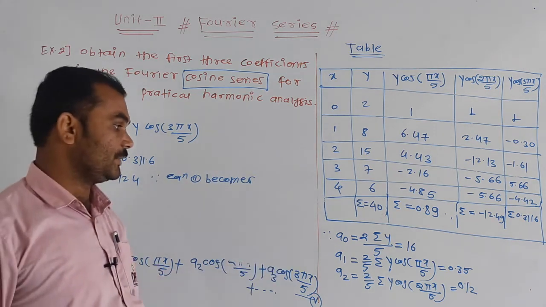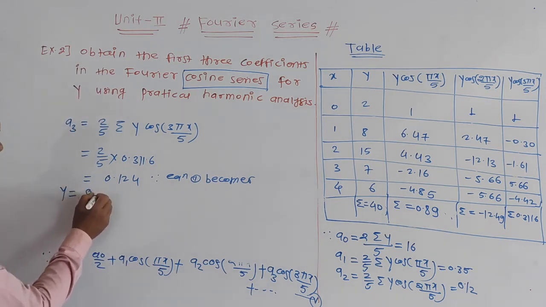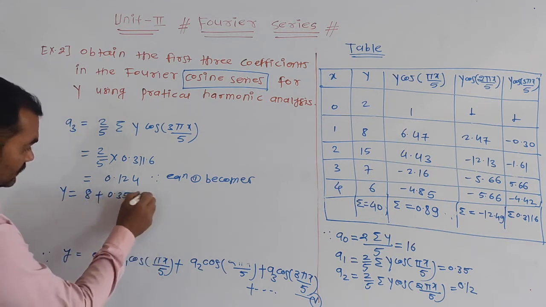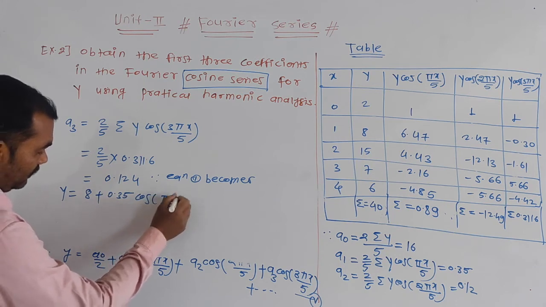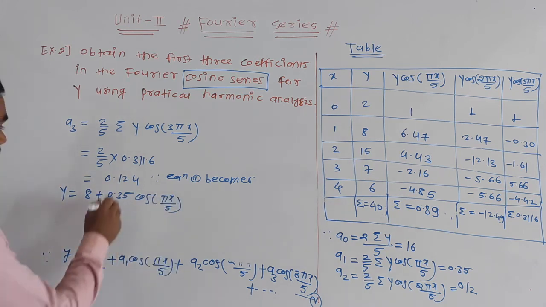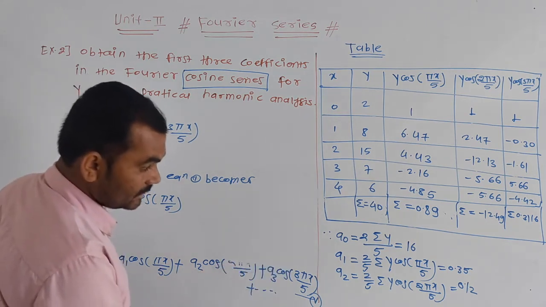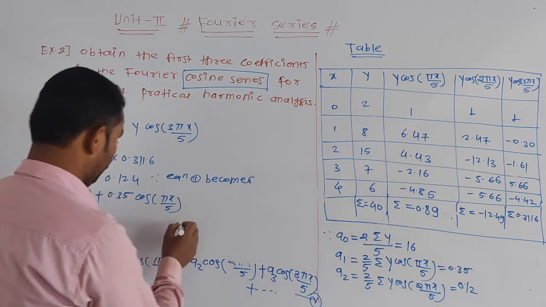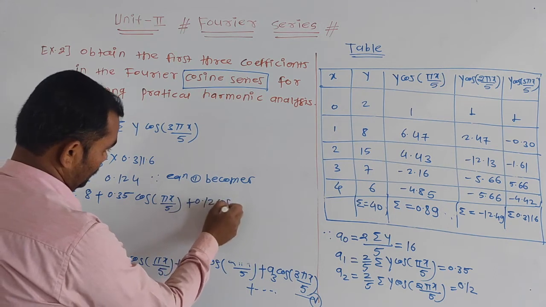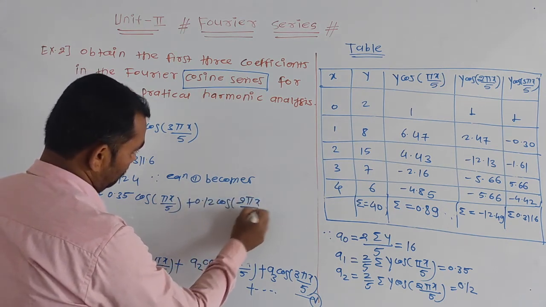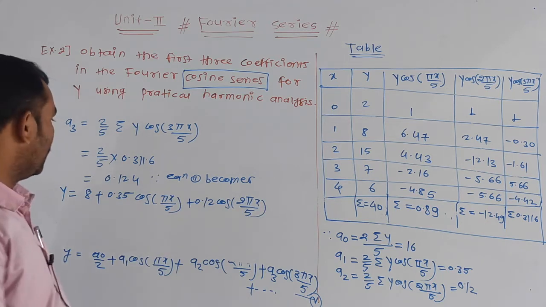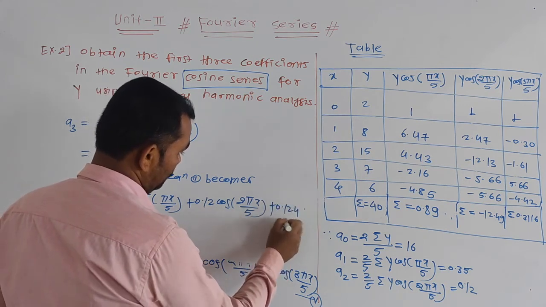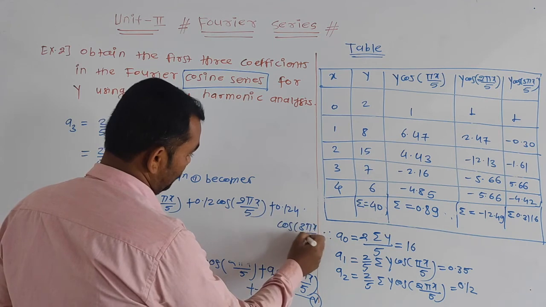The value of a0 is 16, so it becomes 8, plus the value of a1 into cos pi x divided by 5, plus the value of a2, which is 0.12, into cos 2 pi x divided by 5, plus the value of a3, which is 0.124, into cos 3 pi x divided by 5.